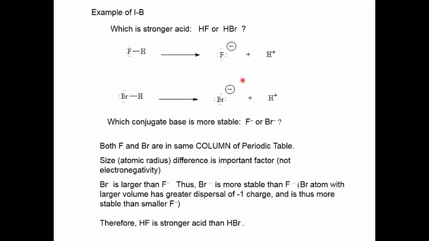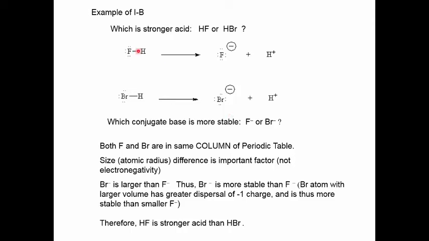So we'll illustrate that with an example. This would be category 1B. All right, which is the stronger acid, HF or HBr? We write the chemical equation for each acid dissociating. HF produces the conjugate base fluoride ion and a proton. The acid HBr dissociates to produce the conjugate base bromide ion and hydrogen ion.